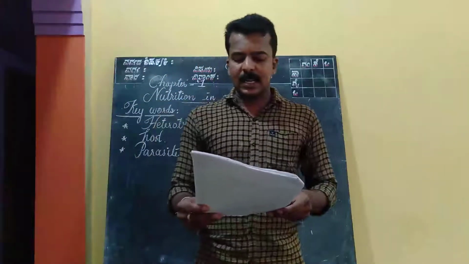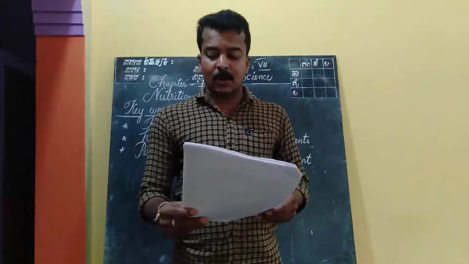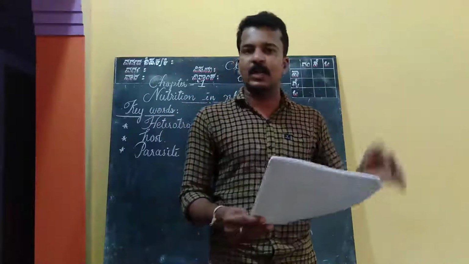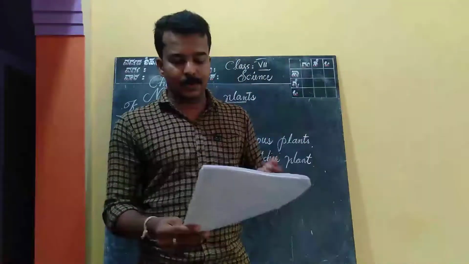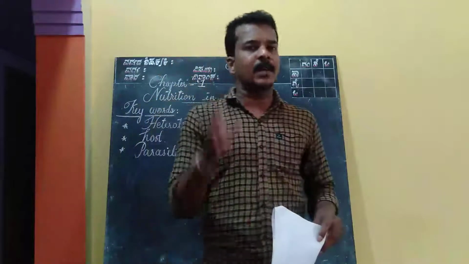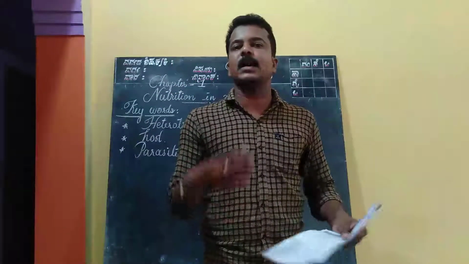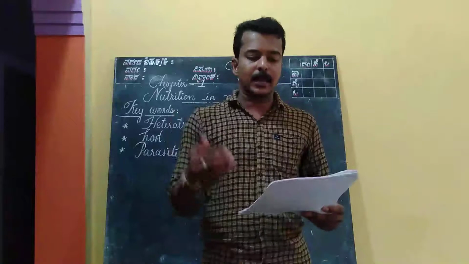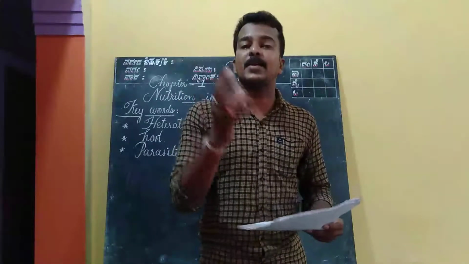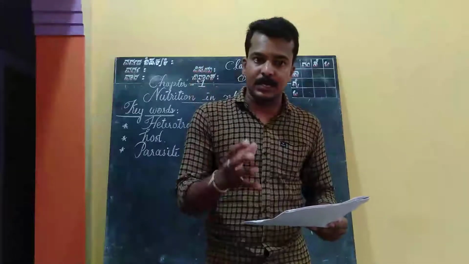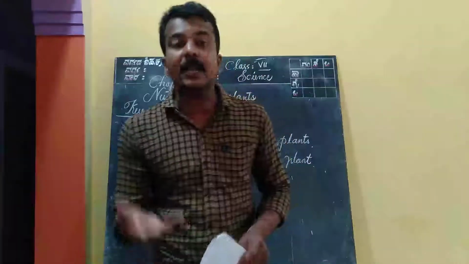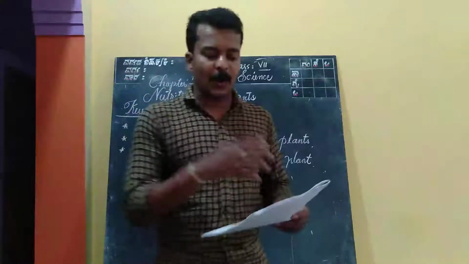You have just learned that plants synthesize or prepare carbohydrates through the process of photosynthesis. Carbohydrates are made of carbon, hydrogen and oxygen, and these are used to prepare other components of food like fats and proteins.